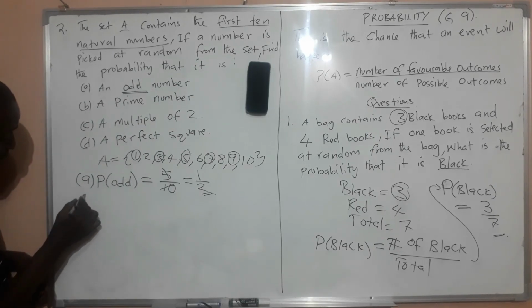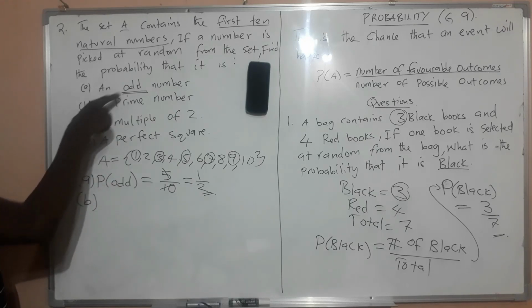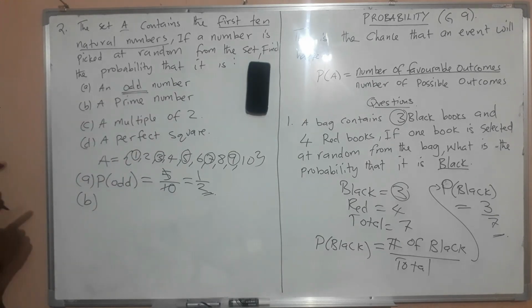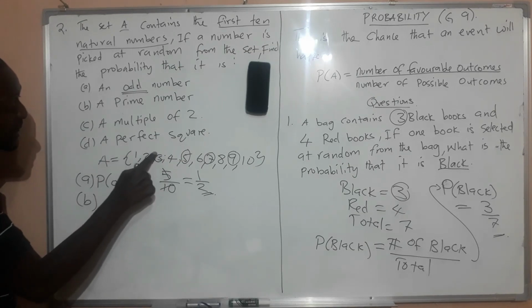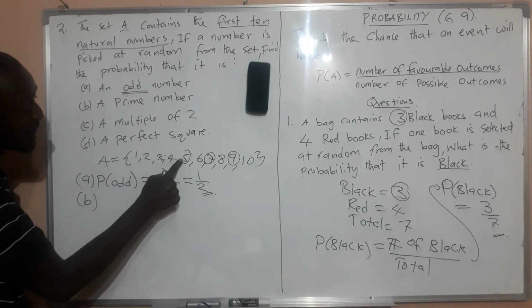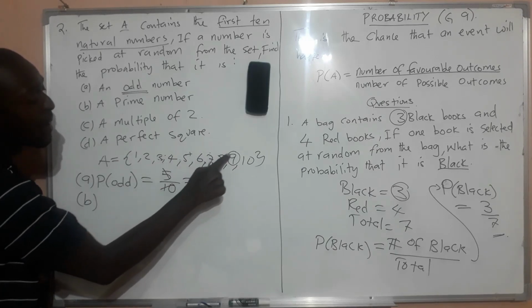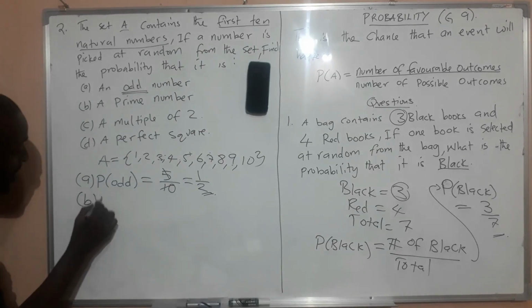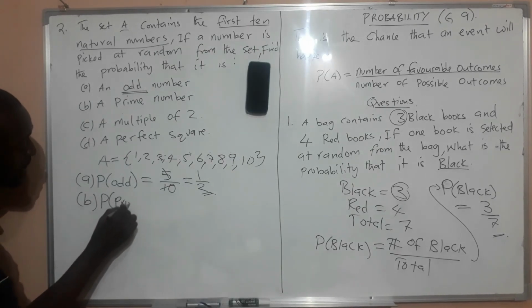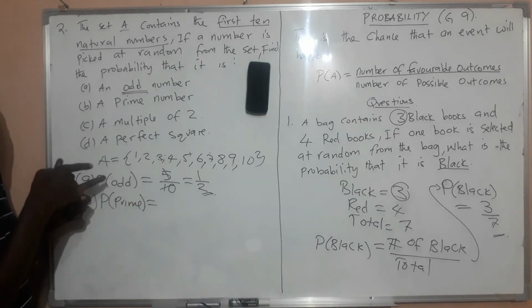And then number 2, the next one says, find the probability that you are going to pick a prime number. So let me do this again. Okay, so find the probability that you are going to pick a prime number from this set. So what you are going to do now here is count how many prime numbers you have. So the probability of a prime number is equal to, then you count how many prime numbers you have here.